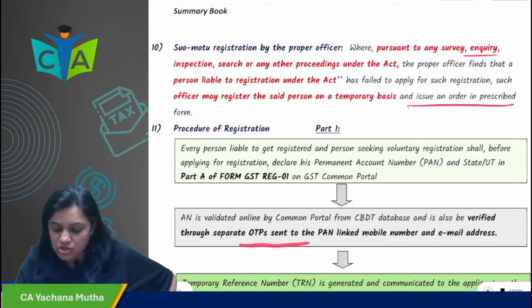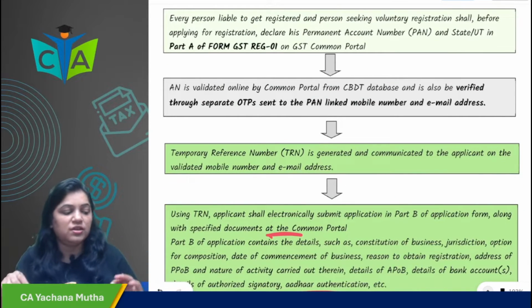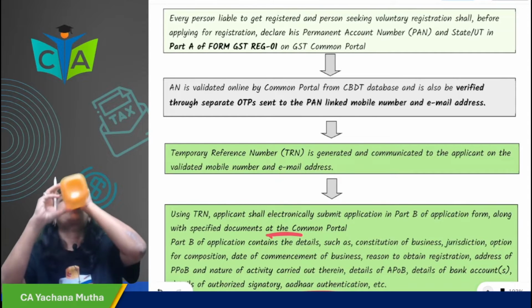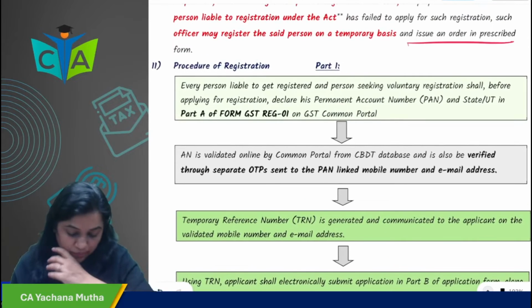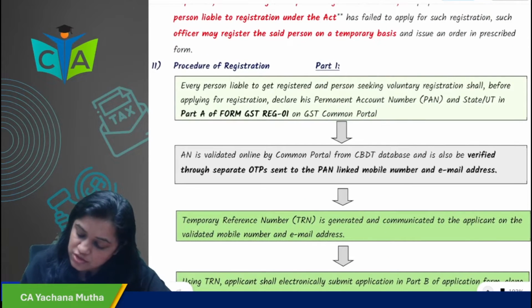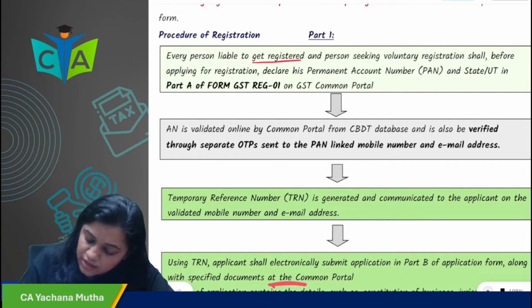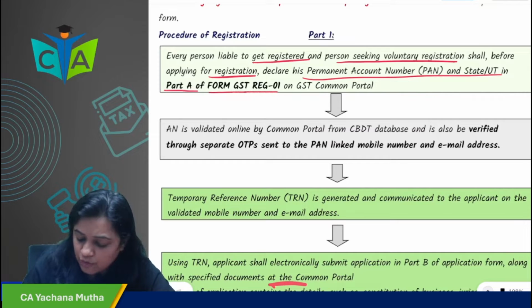Next, what is the procedure for registration? Up till now the portion which we have seen is undoubtedly important. Now these are simple procedural things. So what is the procedure for registration? We will see. Every person liable to get registered and the person seeking voluntary registration shall, before applying for registration, declare his PAN number and state or union territory in Part A of Form GST REG-01 on the common portal.